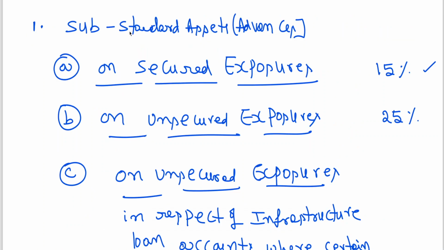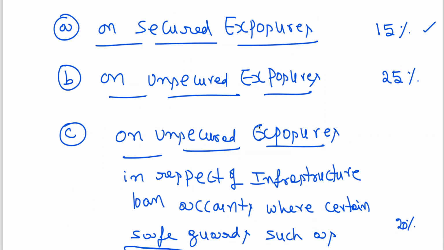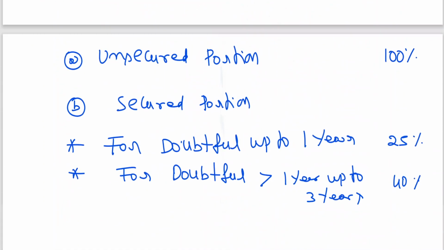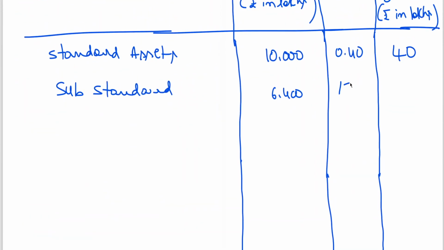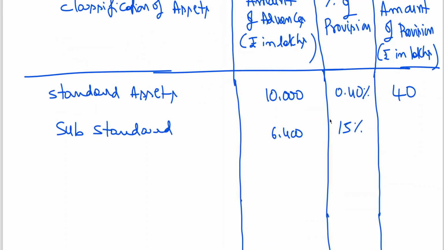Yes, 15. So 6,400 into 15% is coming to 960 lakhs.